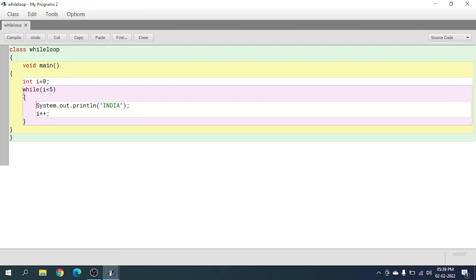Okay, so as we are doing this, int i equals 0, it will check if i is smaller than 5. Yes, it is. It will print India. Then it will add 1, go back, i equals 1 is smaller than 5, print India. 1 plus 1 again, i plus 1, which is 2, i equals 2 smaller than 5, India. This same process again.